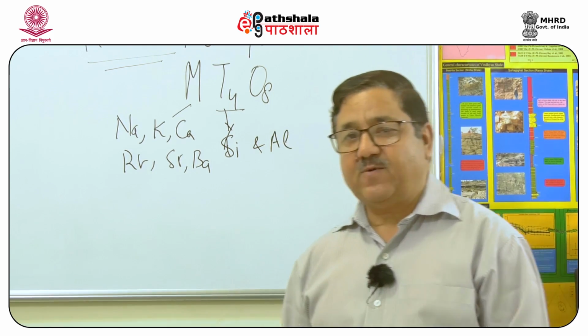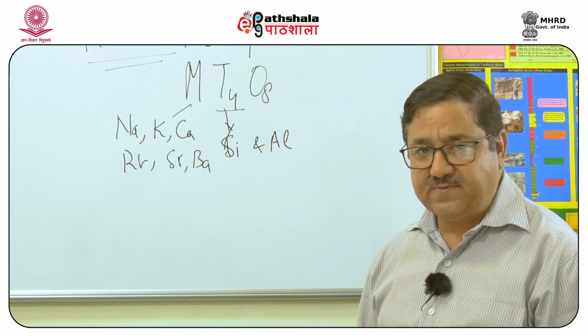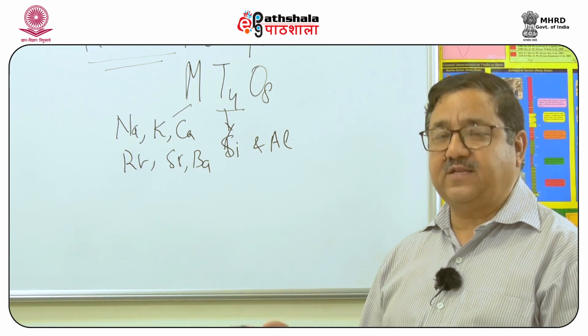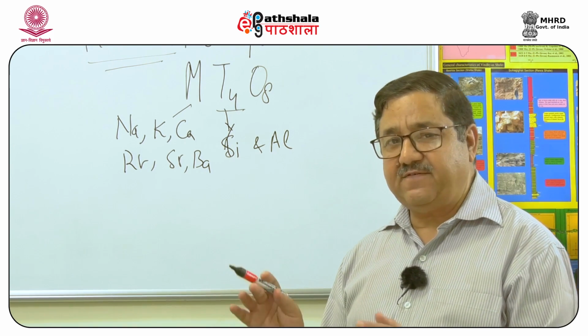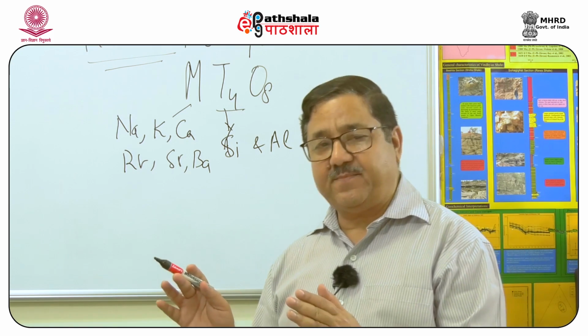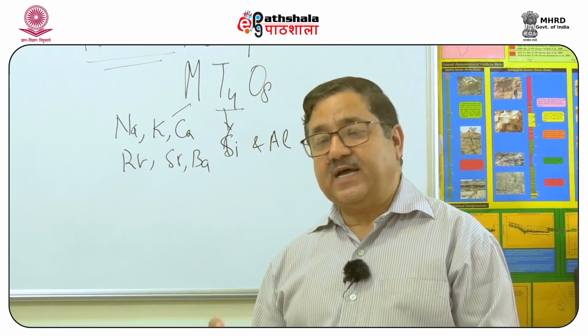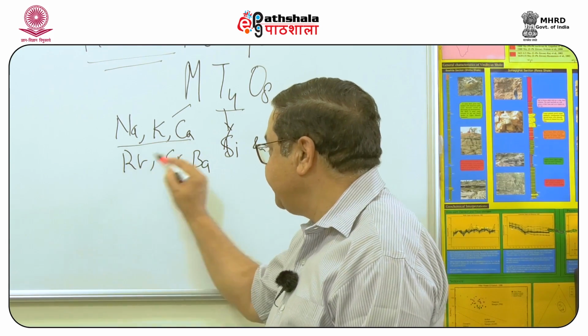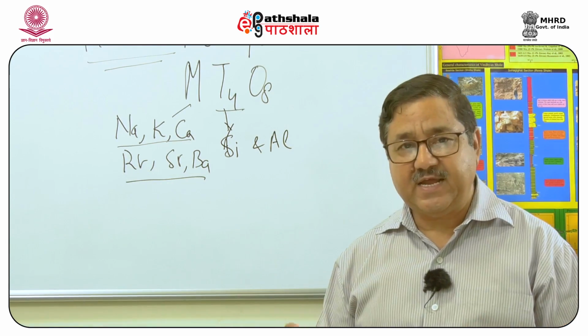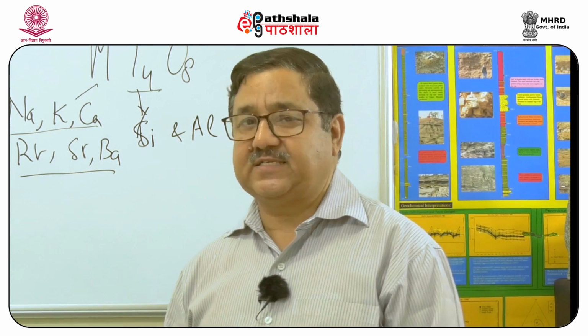For this, let us look at the arrangement of the tetrahedra, the way these tetrahedral sites are present in a structure, and how the larger cations are accommodated in non-tetrahedral sites.